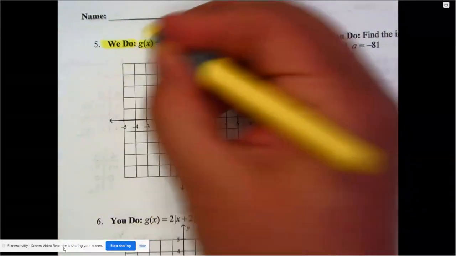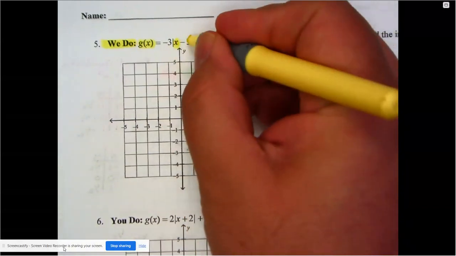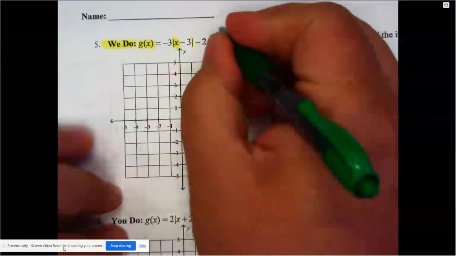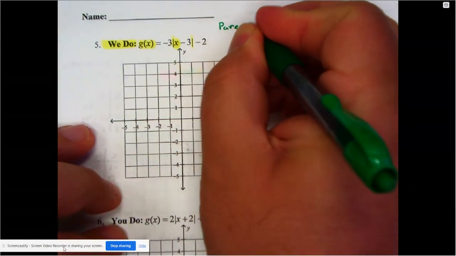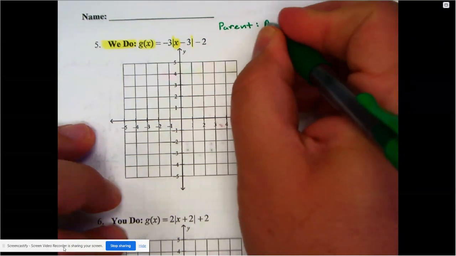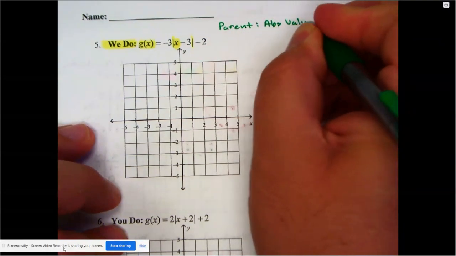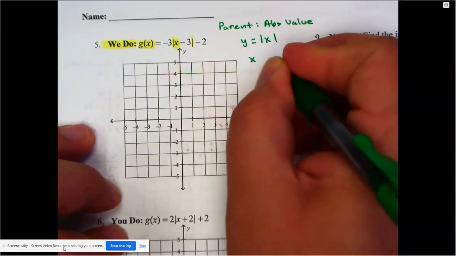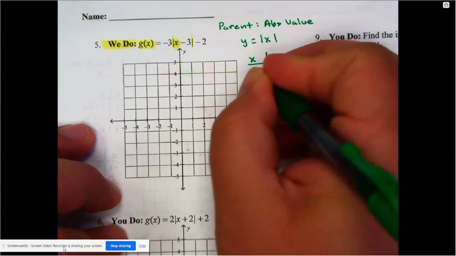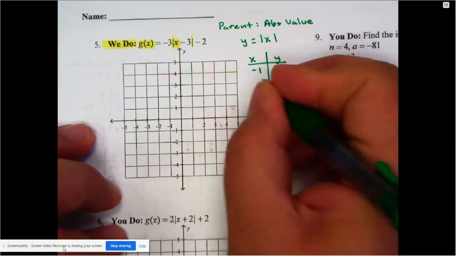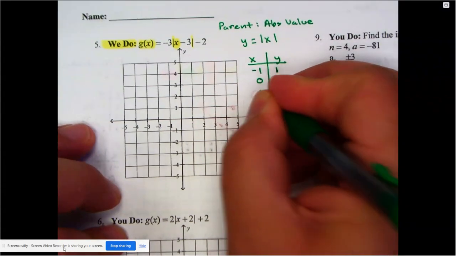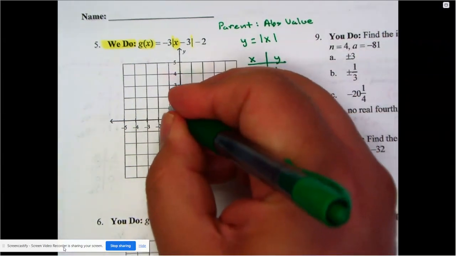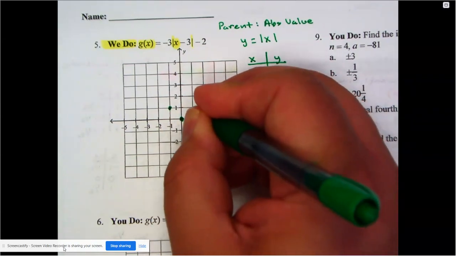There's my function, the y, there's the x, and notice it's between the absolute values. So clearly we can see that the parent function is the absolute value, which is y is equal to the absolute value of x. And again, I'm going to draw my little table. Doesn't take long to do. -1, +1, 0, 0, and 1, 1. Remember, it's an absolute value. Everybody's positive here on my y's. It's the same 3 points as a quadratic.